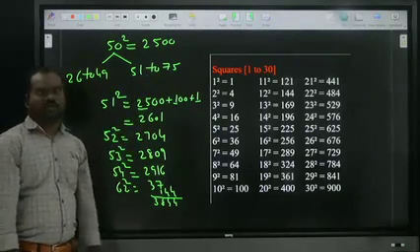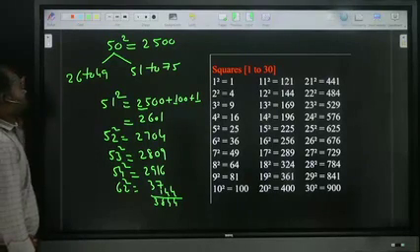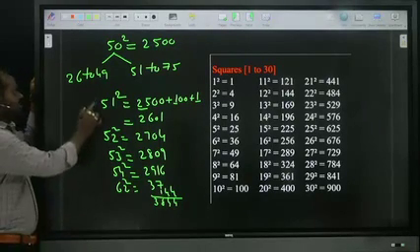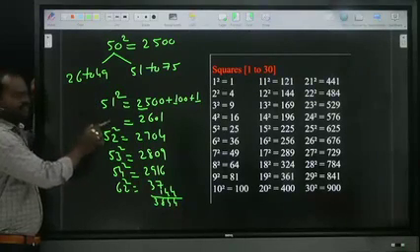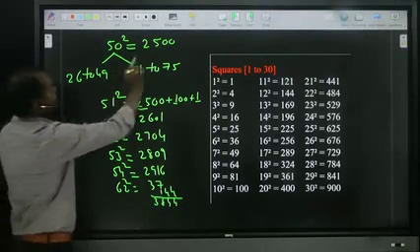Same logic. Now come to this side. In case 26 to 49. I'm rubbing this one, I'm showing this one.